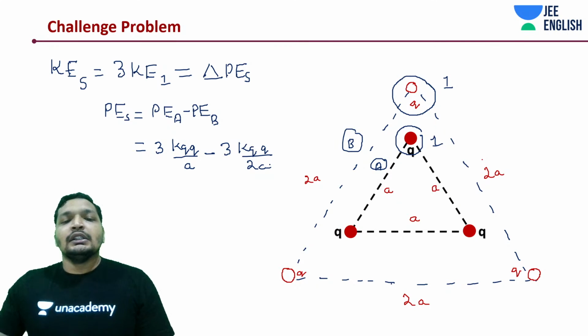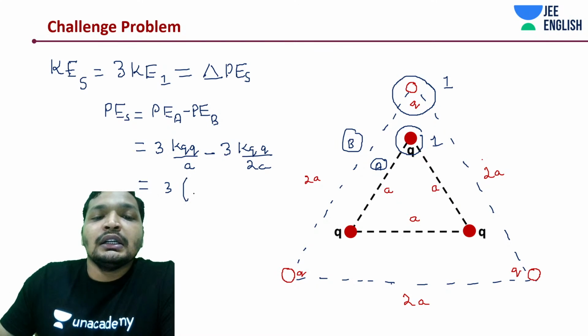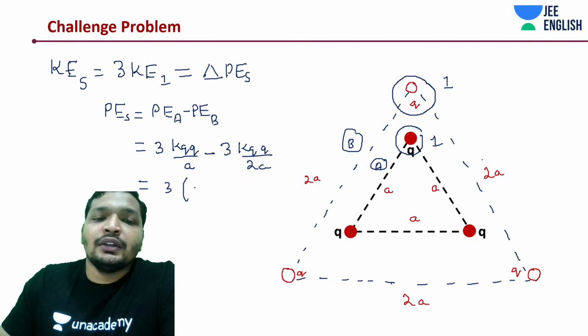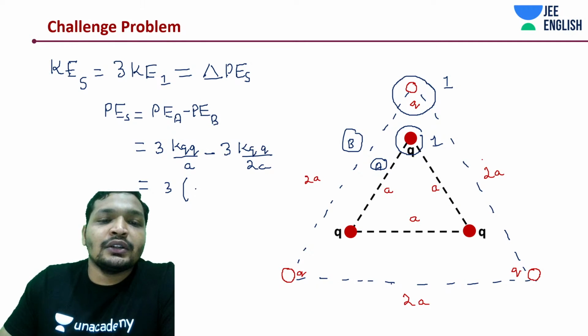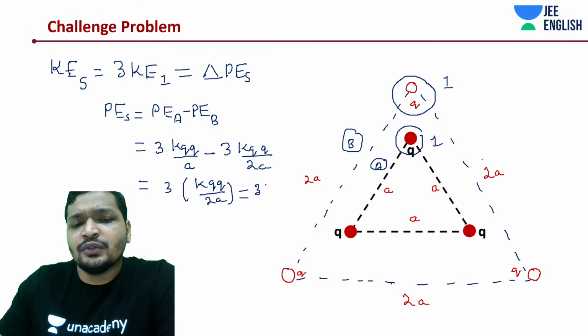How much should this be? Something like 3 into KQQ by 2A, and when you subtract, you get 2 in the numerator. You will get something like KQ square by 2A, basically 3KQ square by 2A.